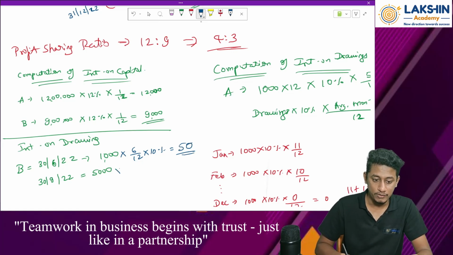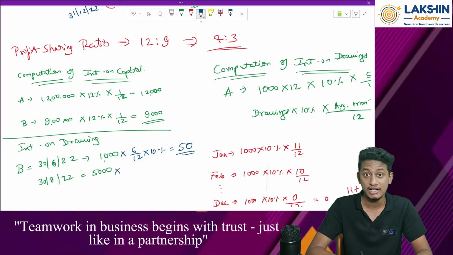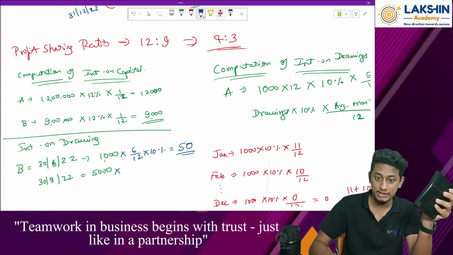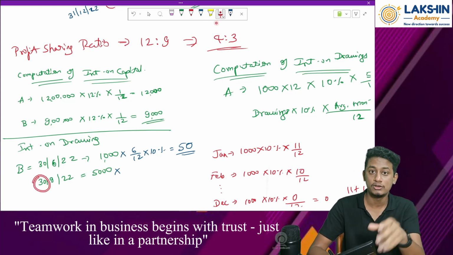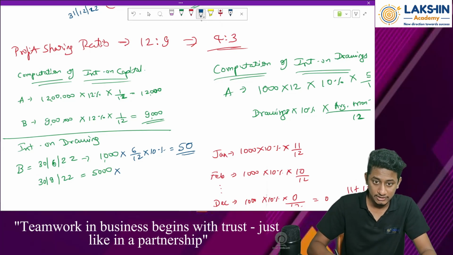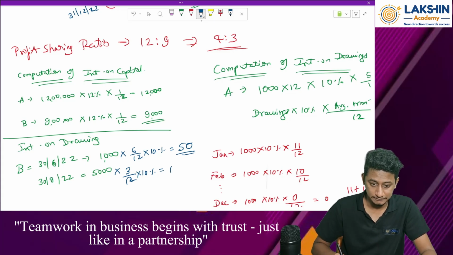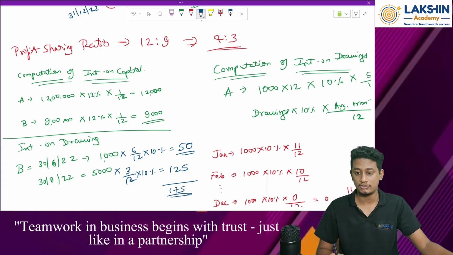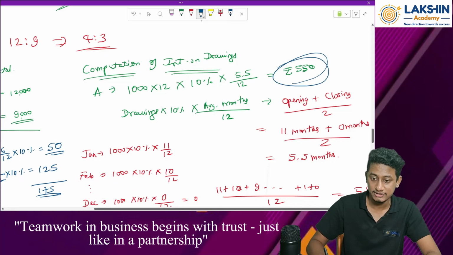50 rupees. And over here, into how many months? From September till December. September month I need to leave. Why? Because it is a September end. So October, November, December, 3 months. 5000 into 3 by 12 into 10% interest rate. That is 125. Right. So how much is the total? 175 is the total drawings over here, and over here in this case it is rupees 550.